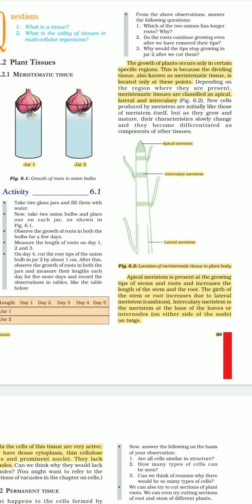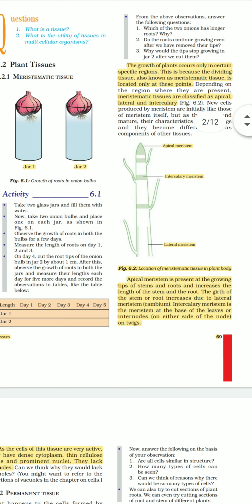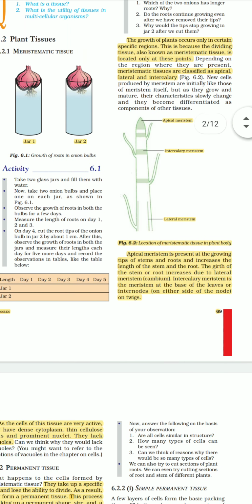Because at the tip of the roots we are having meristematic tissue which helps the roots to grow basically. Okay, so that is why when you trim it, meristematic tissue also does not help them to grow. There will be no more meristematic tissue present over there. The growth of the plants occurs only in certain specific regions. This is because the dividing tissues, also known as meristematic tissue, are located only at these points.